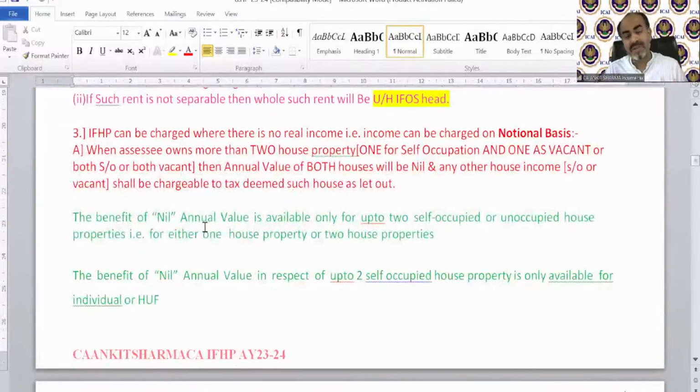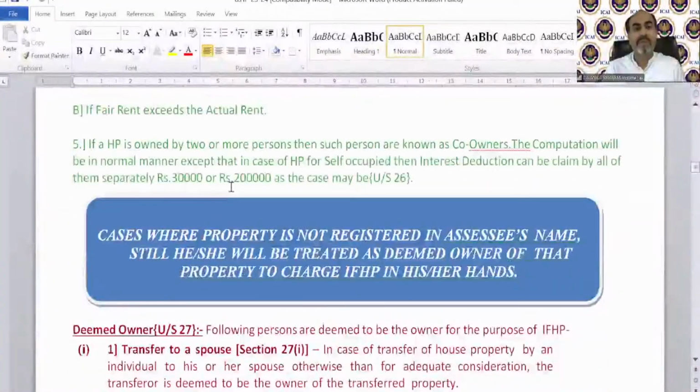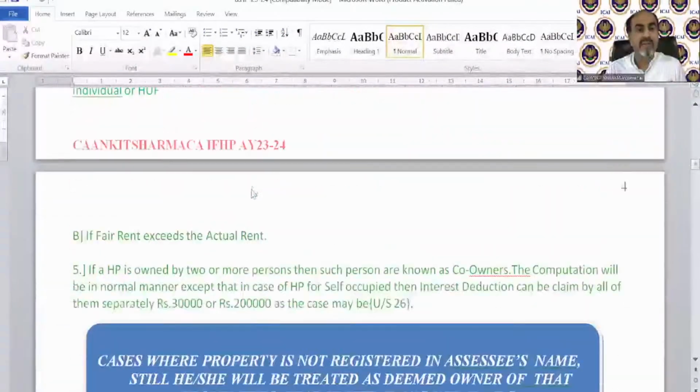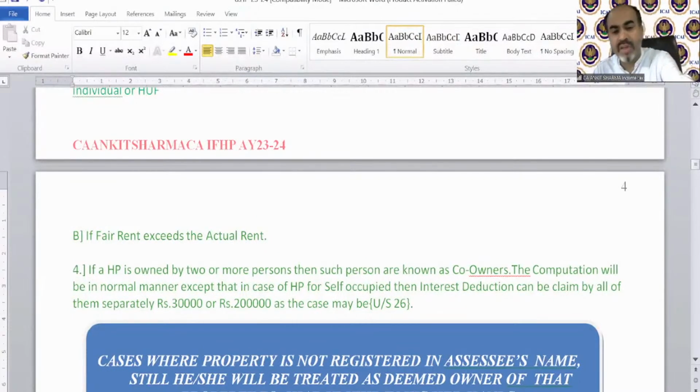Why it happens and how it is taxable without even having income will be discussed after our numerical topic, of course. Point number 5 is also connected with the numerical topic. So points number 3 and 5, technically it should be 4, we will discuss after completing our numerical topic.